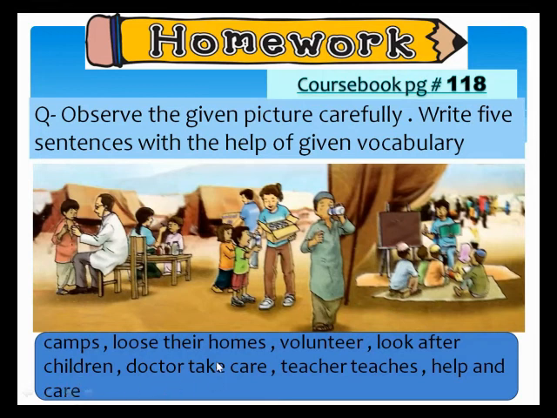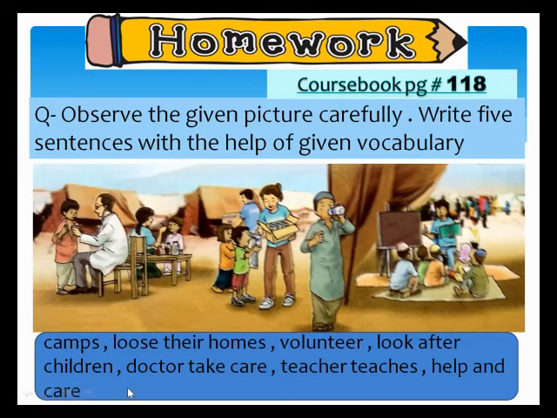Again, I am reading: observe the given picture carefully, write 5 sentences with the help of the given vocabulary. You have to observe the picture carefully and use those words. Vocabulary words are given: camps, lose their home, volunteer, look after, children, doctor, take care, teacher teaches, help and care.